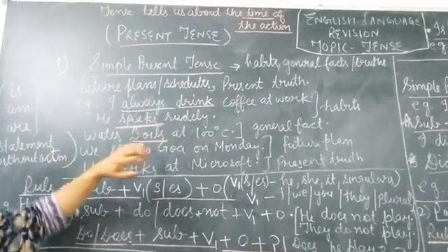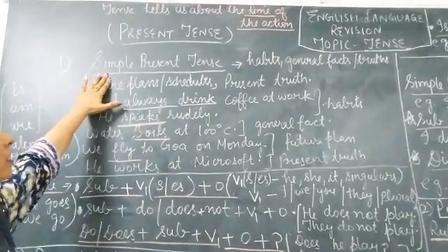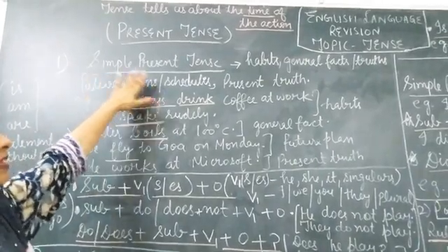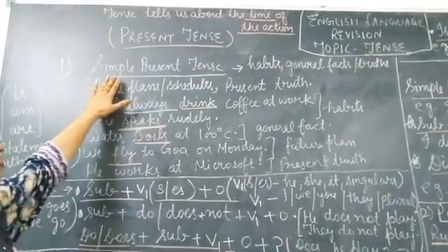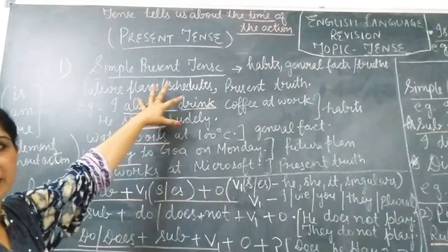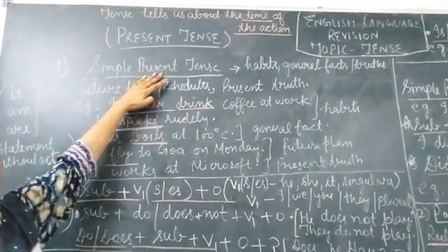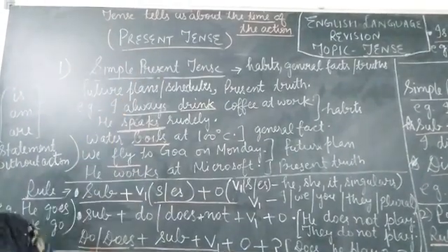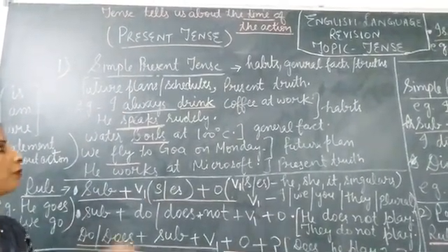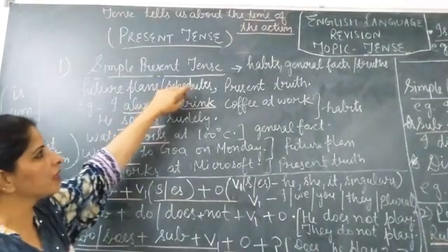Okay, so first of all, let's go through the simple present tense. Now, when do we use simple present tense? Simple present means when we are talking about the present time, at this moment of time. And where do we use it?